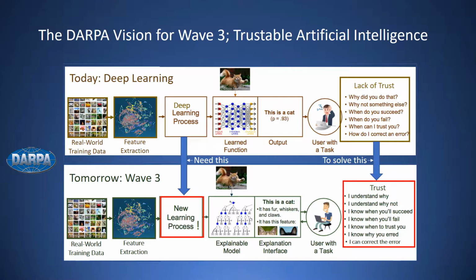DARPA asserts that trust is a major problem with deep learning that must be solved by replacing or complementing deep learning with a new form of artificial intelligence. In the lower right-hand section of this DARPA diagram, you will see that DARPA envisions Wave 3 artificial intelligence will be faster, human-like, verifiable, contextually rich, adaptive, and correctable.